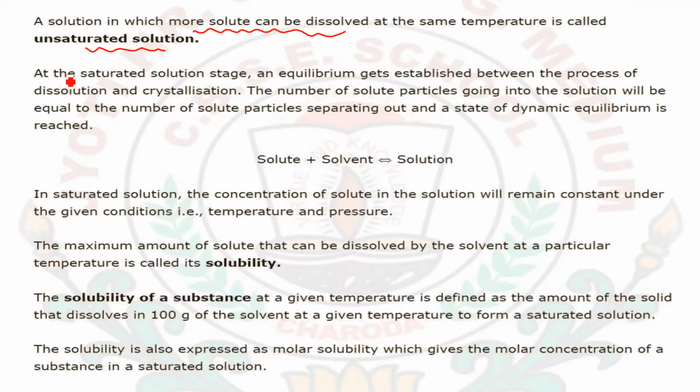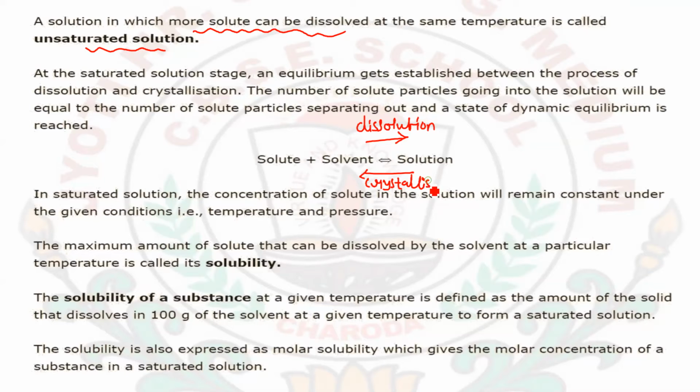Okay, now at the saturated solution stage an equilibrium gets established between the process of dissolution and crystallization. An equilibrium stage will be attained when we are forming a saturated solution. The number of the solute particles going into the solution will be equal to the number of the solute particles separating out. If I am seeing in this forward direction, then it is dissolution, and if I am considering the reverse direction, then it is crystallization.